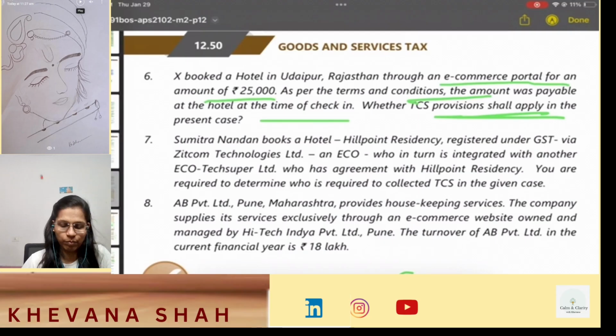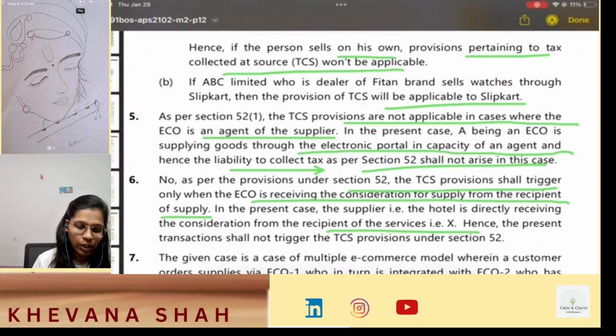Let us see the answer. So see, as per the provisions under section 52, the TCS provisions shall trigger only when the ECO is receiving the consideration for supply from the recipient of the supply. Okay, so only in case when ECO is receiving the payment, in that case only your TCS provisions will be applicable. In the present case, the supplier, that is the hotel, is directly receiving the consideration from the recipient of the services, that is X. Hence, present transactions shall not trigger the TCS provisions under section 52.